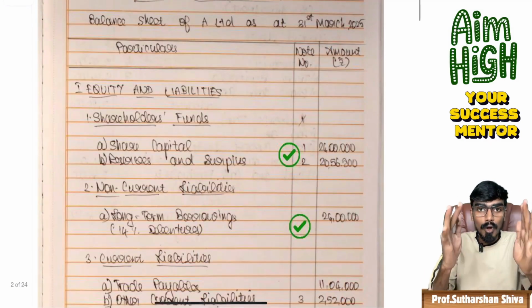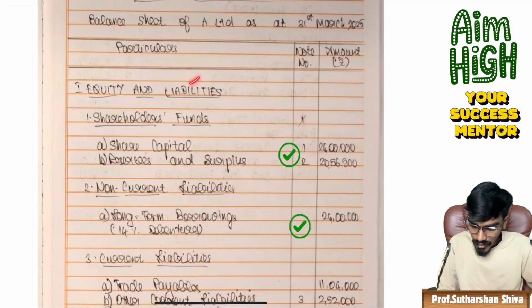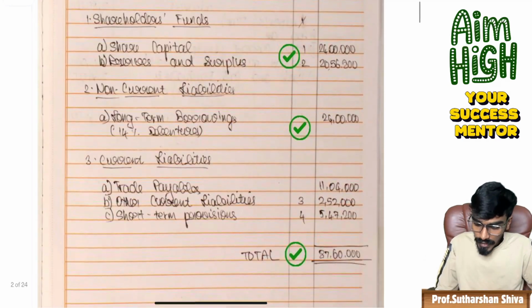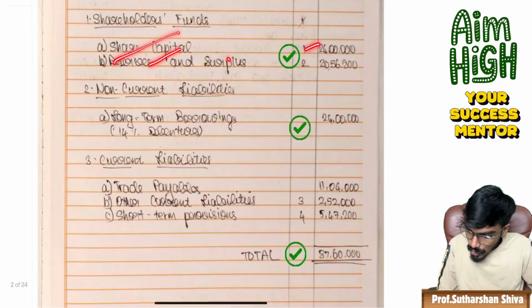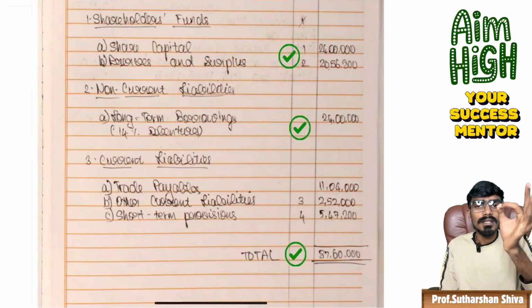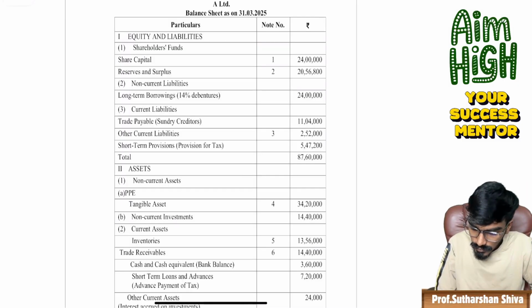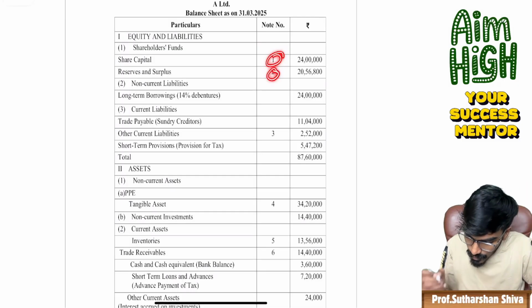You should have a proper mentor to guide you in every way. So, equity and liability, shareholder, share capital. Note number 1 will always be share capital. Reserves and surplus should be note number 2.